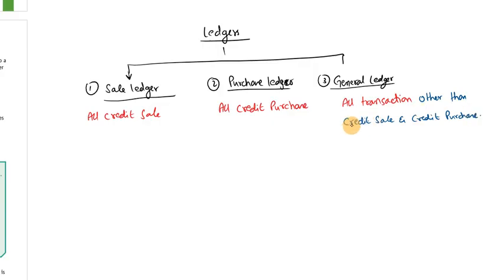Because we have a specific ledger for credit sale and a specific ledger for credit purchase. So other than credit sale or credit purchase transactions, all transactions will be recorded in the journal ledger. So actually we have three types of ledger. Sale ledger, where we record credit sales; purchase ledger, where we record credit purchases; and the journal ledger. Every transaction which is not a credit sale or does not relate to a credit purchase will be recorded in the journal ledger. Got it, student?